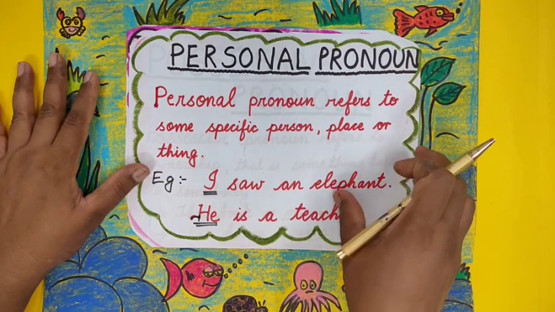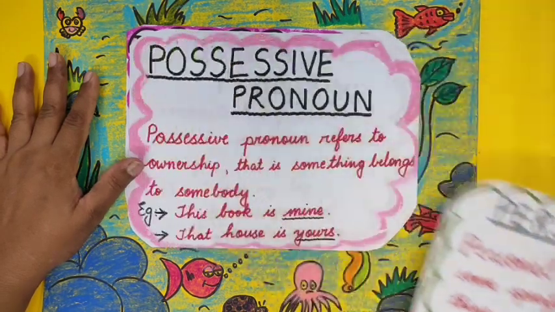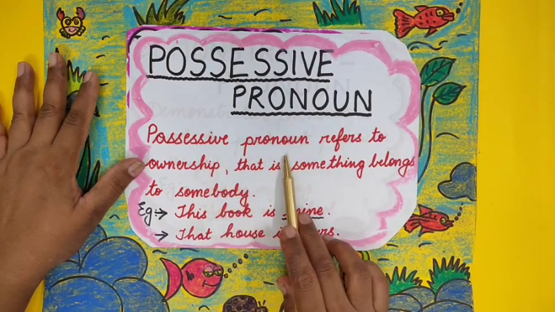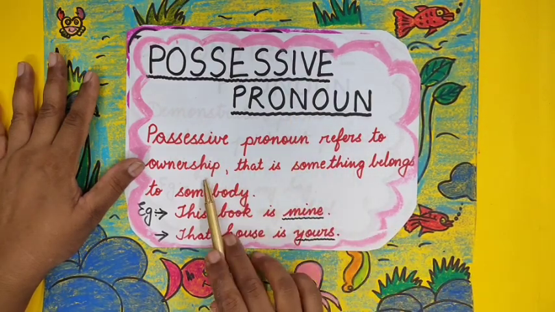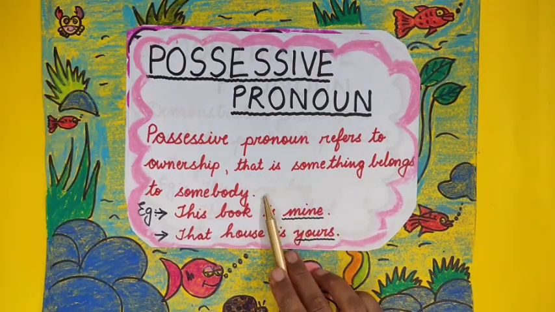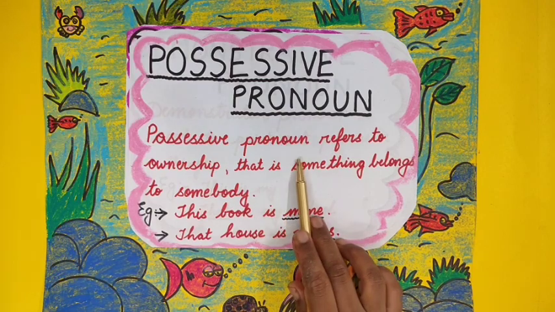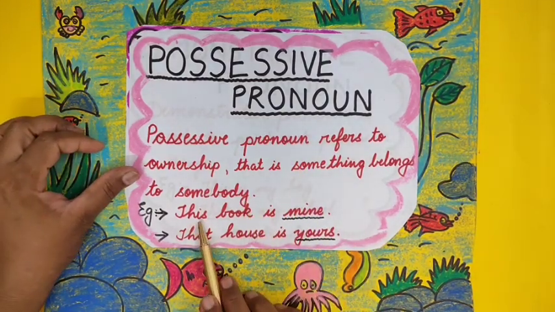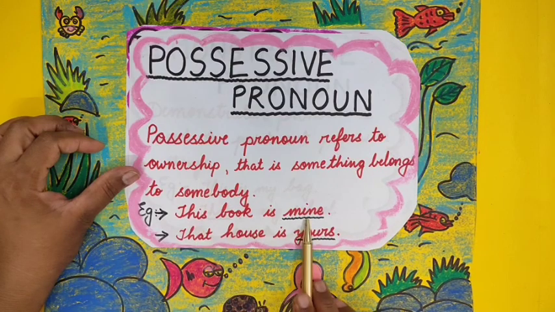Now let us discuss another kind of pronoun, that is the possessive pronoun. A possessive pronoun refers to ownership. That is, something belongs to somebody. It shows possessiveness. It shows belongingness. As for example, this book is mine. That house is yours.